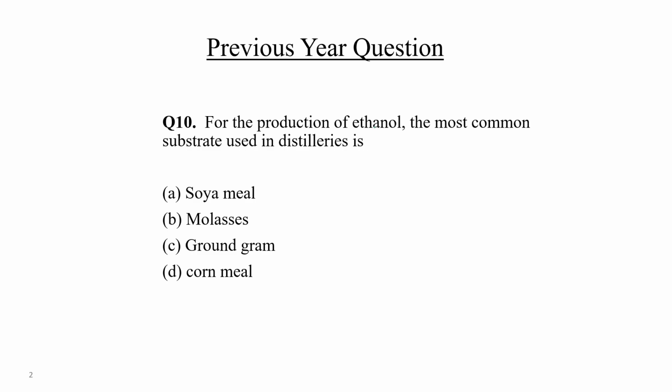Next question, question number 10. For the production of ethanol, the most common substrate used in distilleries is soya meal, molasses, ground gram, or corn meal. It is a very common question and a very good question also. Yes, molasses. Molasses is the right answer.